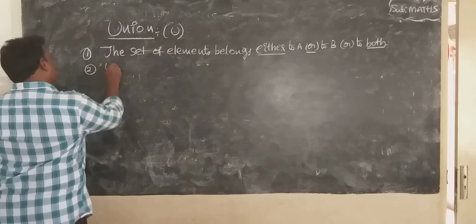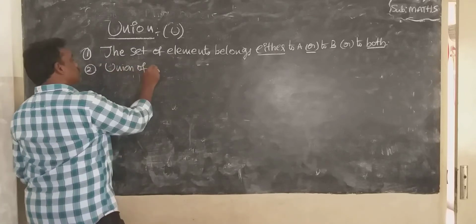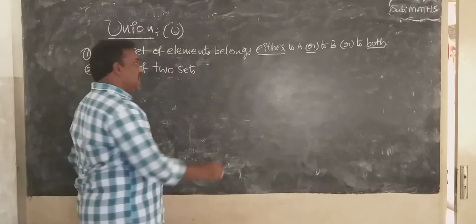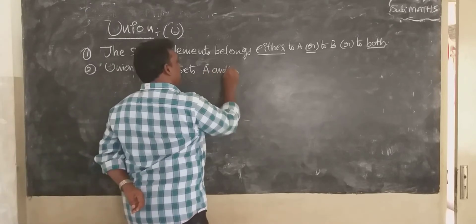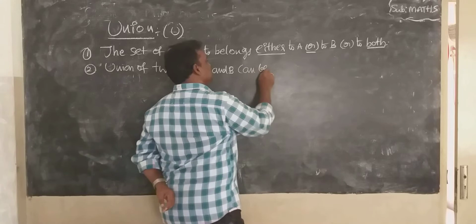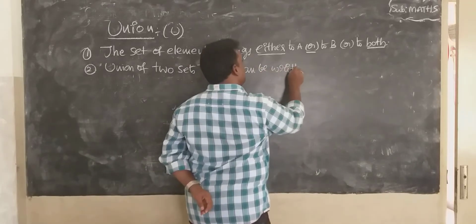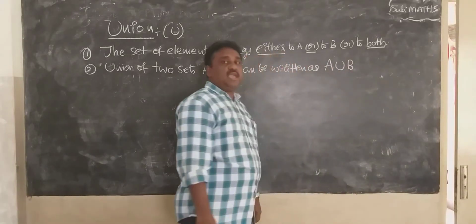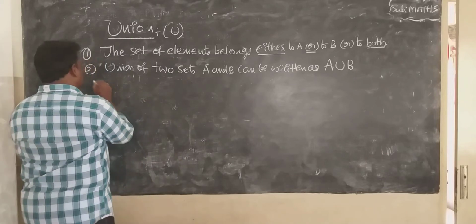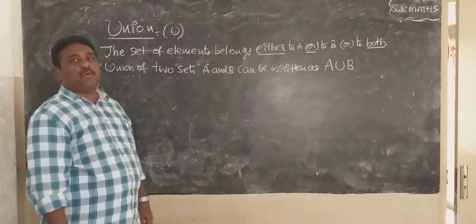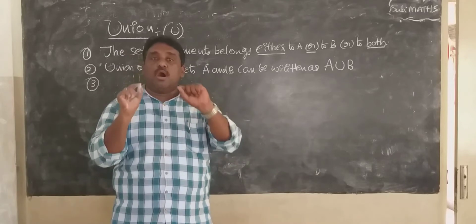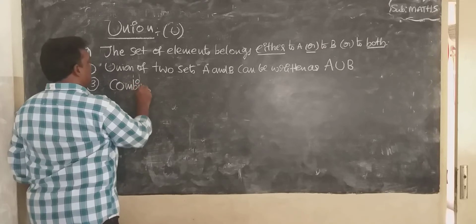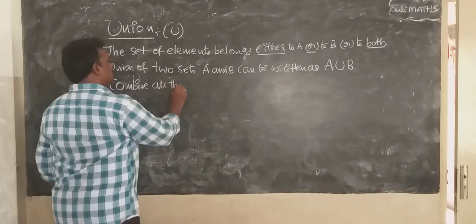Second point, the union of two sets A and B can be written as A union B. Third point, what I told about union: combine all the elements.